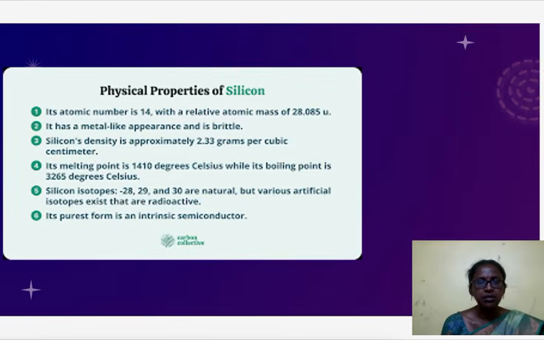Then we will see about the physical properties of silicon. Silicon's atomic number is 14. Its relative atomic mass is 28.085. It has a metal-like appearance. Silicon density is approximately 2.33 grams per cubic centimeter. Its melting point is 4100 degrees and boiling point is 3265. Silicon isotopes are natural. Various artificial isotopes exist that are radioactive. Its purest form is a semiconductor.